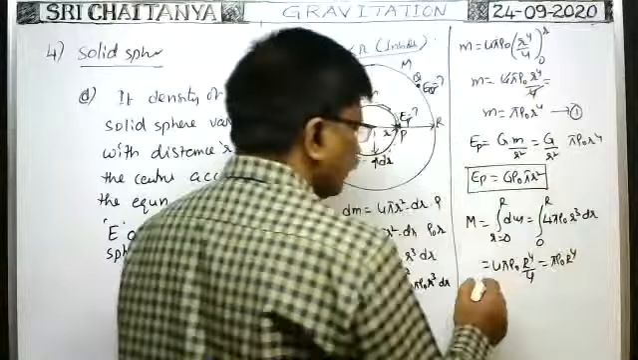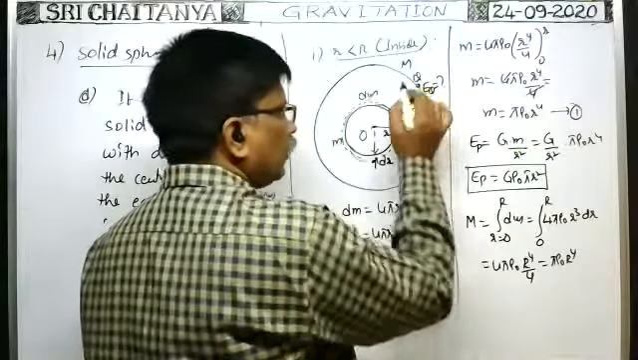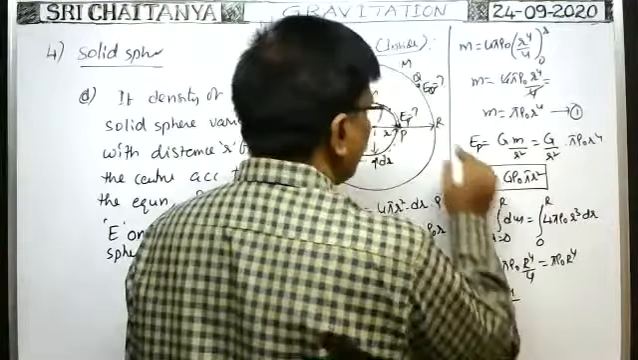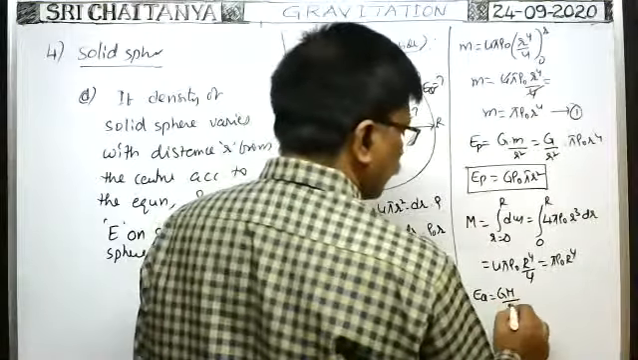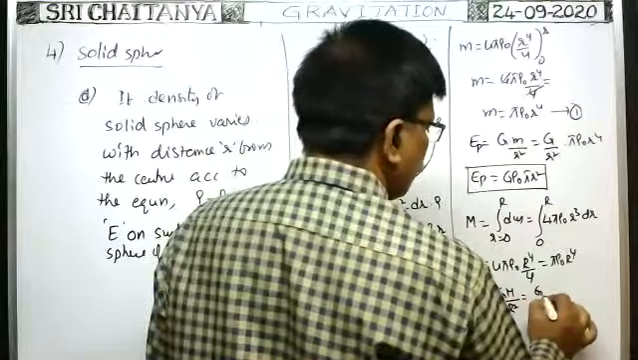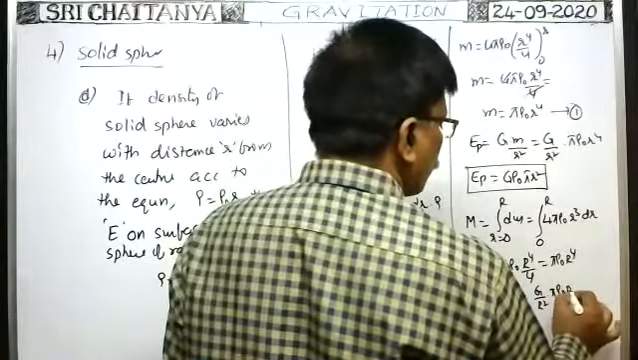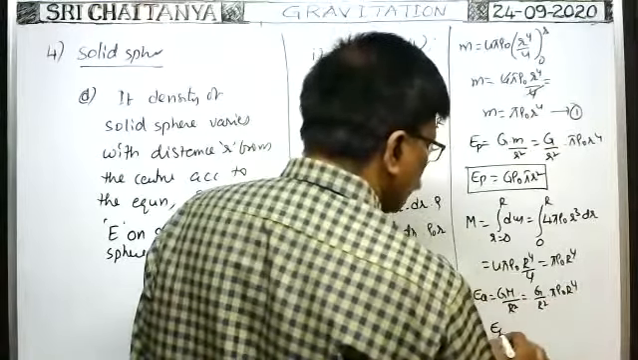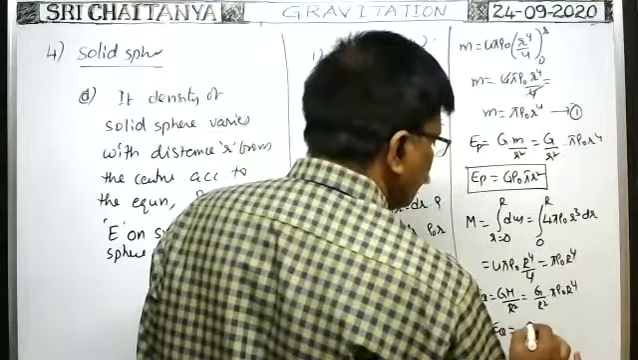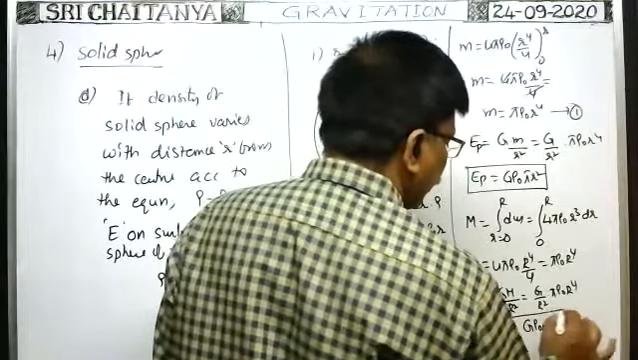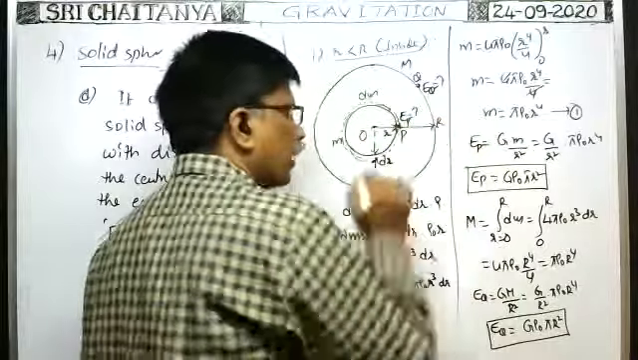It is the mass. Therefore, on the surface of the solid sphere, EQ is equal to G into capital M by radius square, that means R square. That is equal to G by R square into capital M, which is pi rho naught R to the power 4. Therefore, EQ is equal to G rho naught pi R square. This is the intensity of gravitational field at this point.